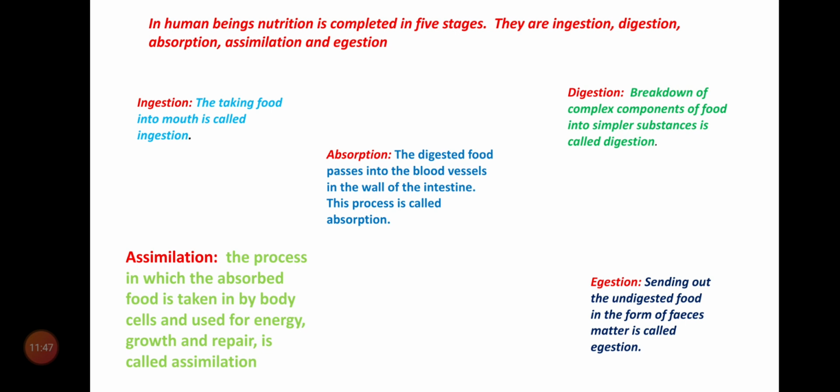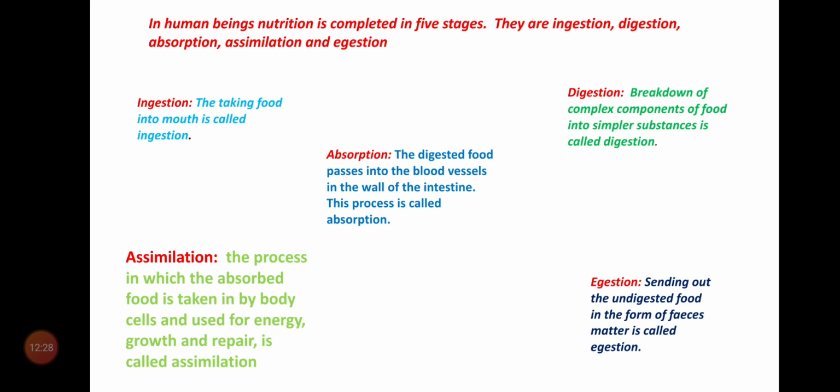So, in assimilation, the cells, tissues and organs begin to consume the digested food for their growth, to release energy, to repair body parts. They are consuming the digested food. So, this process is called assimilation, the process in which the absorbed food is taken in by body cells and used for energy, growth, and repair.